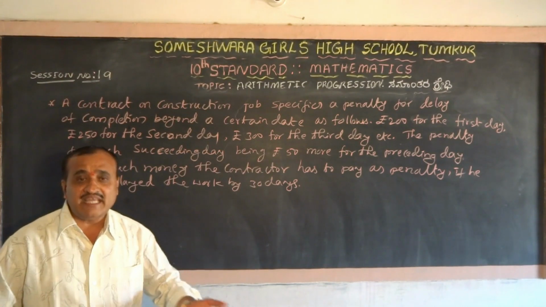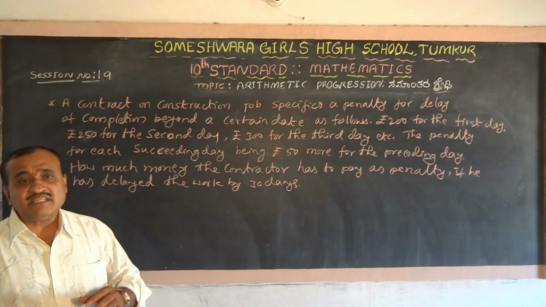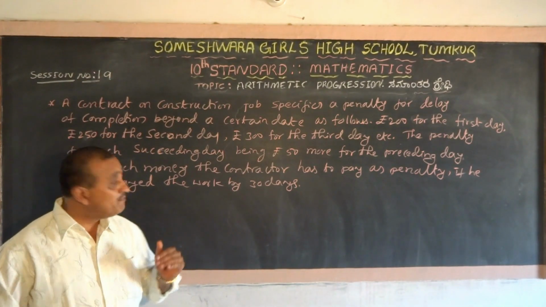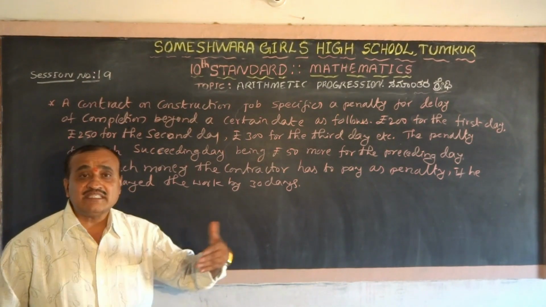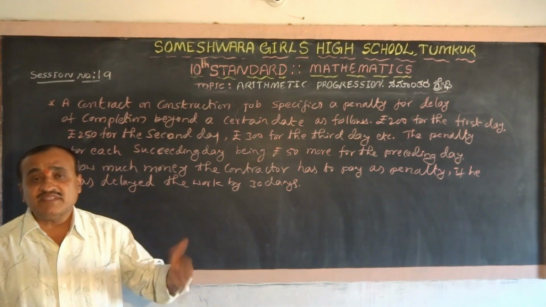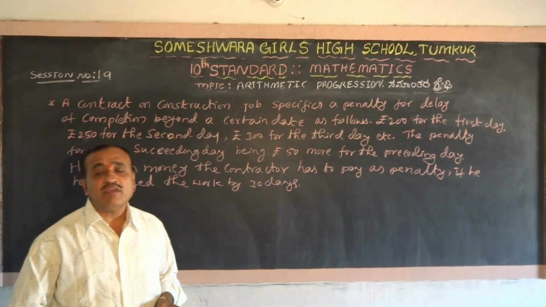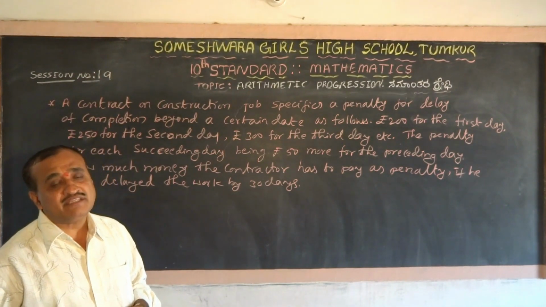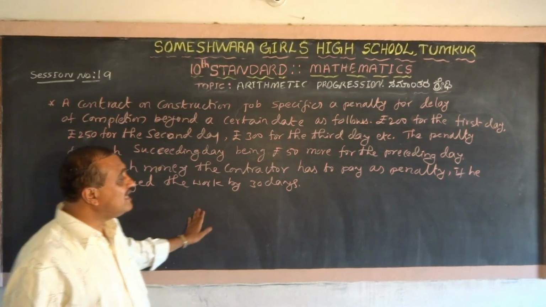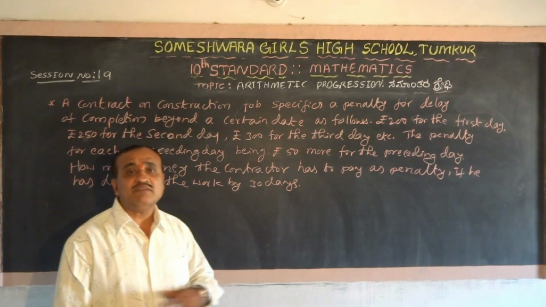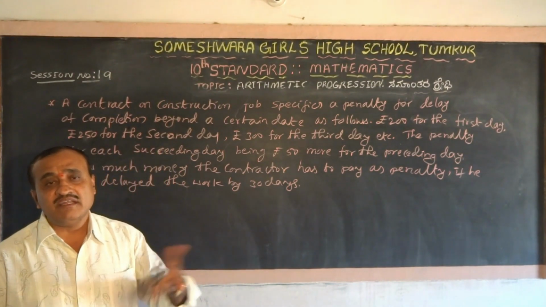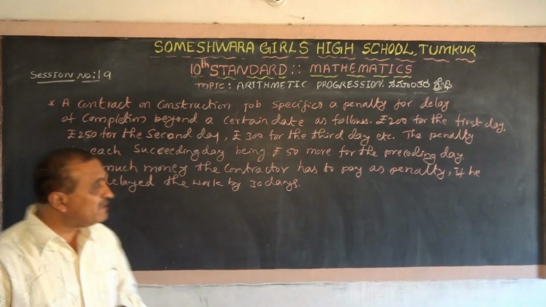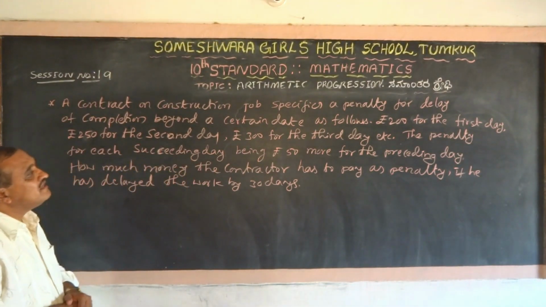For the second day it will be 250. That means 50 rupees more than the previous day. That means if the delay increases, he has to increase the penalty by 50 rupees. That indicates that the penalty for successive days, first, second, third, is in arithmetic progression. It is an arithmetic progression since d is constant.